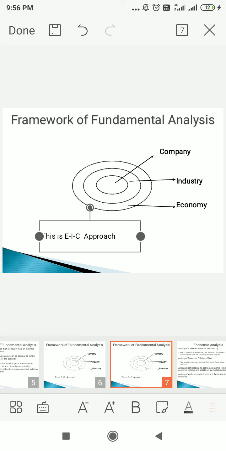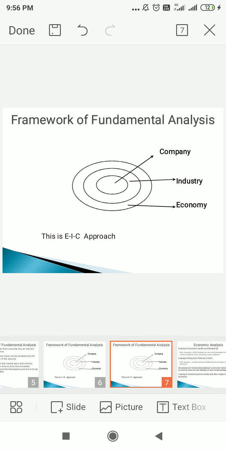That means whether we should invest in that company or not. If the company is working well, then we should go for it. If the company is not working well, then why should we invest in that company? So we have to understand. It is a framework which is useful for us in deciding whether we should take shares of that company or not.